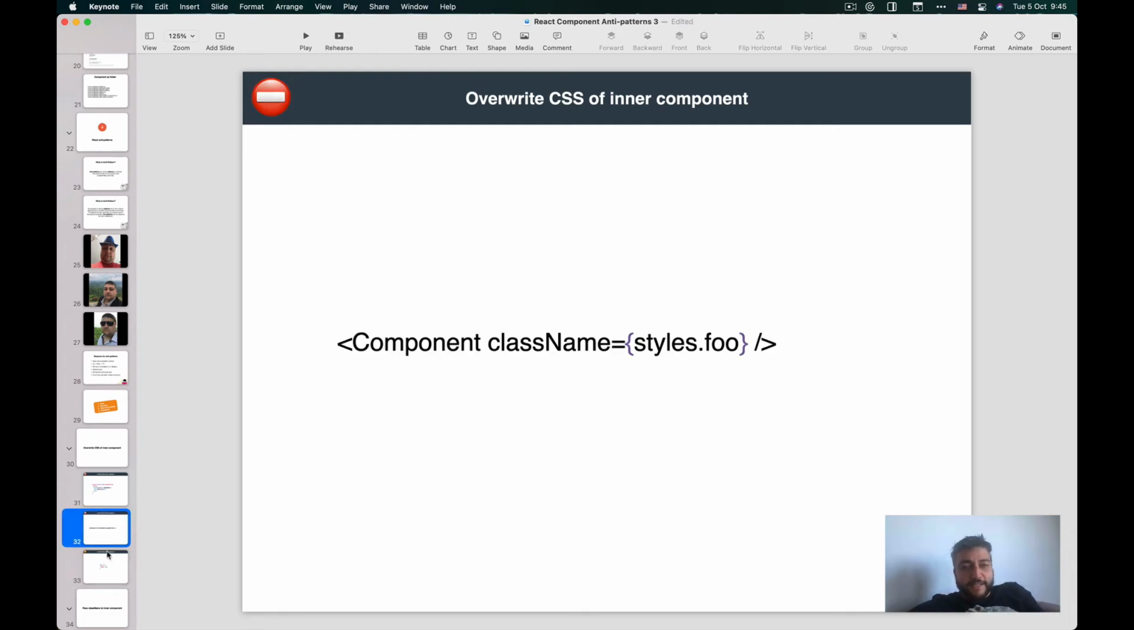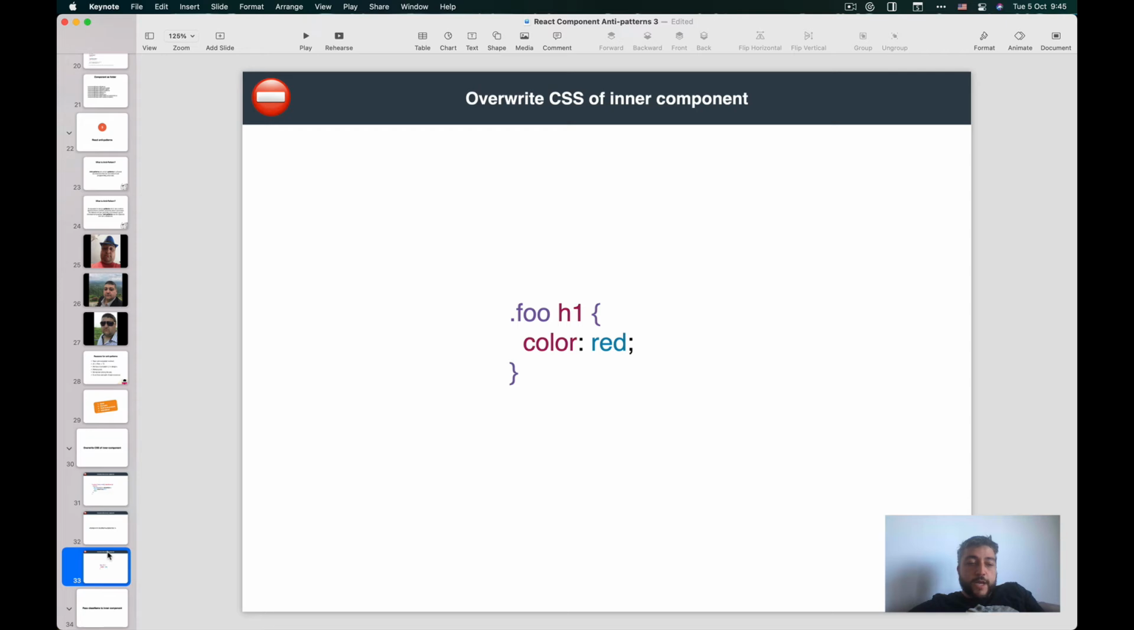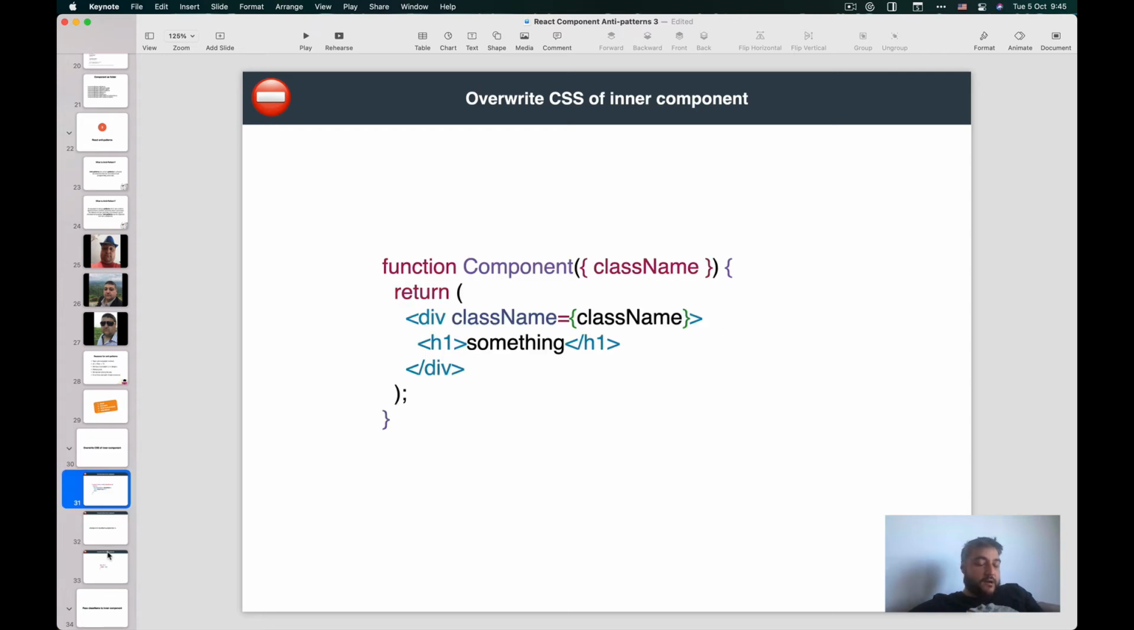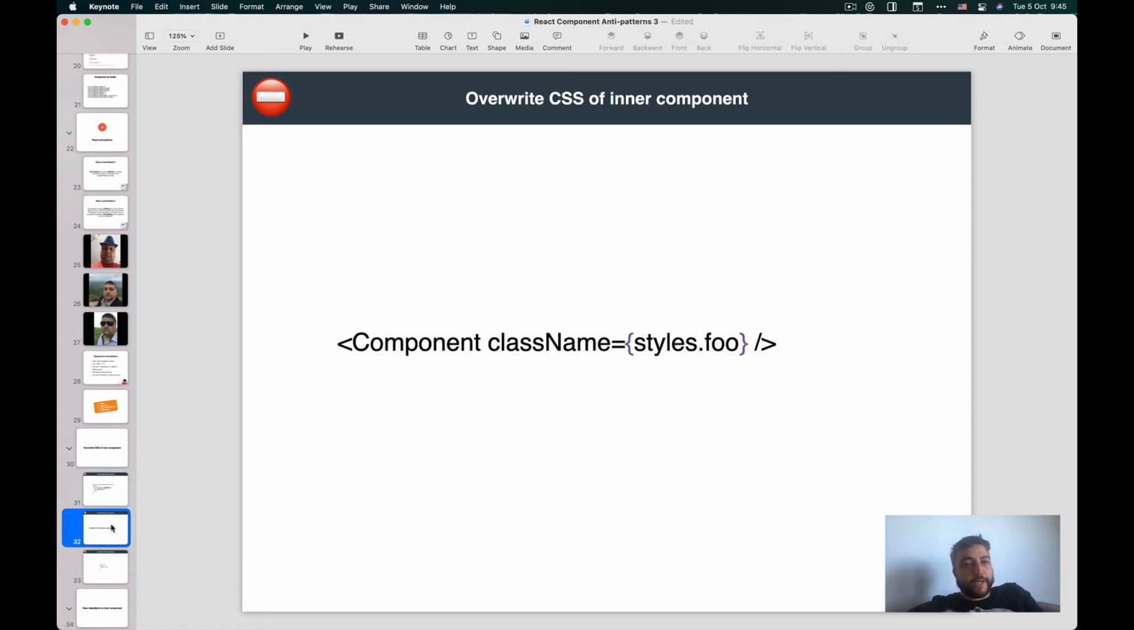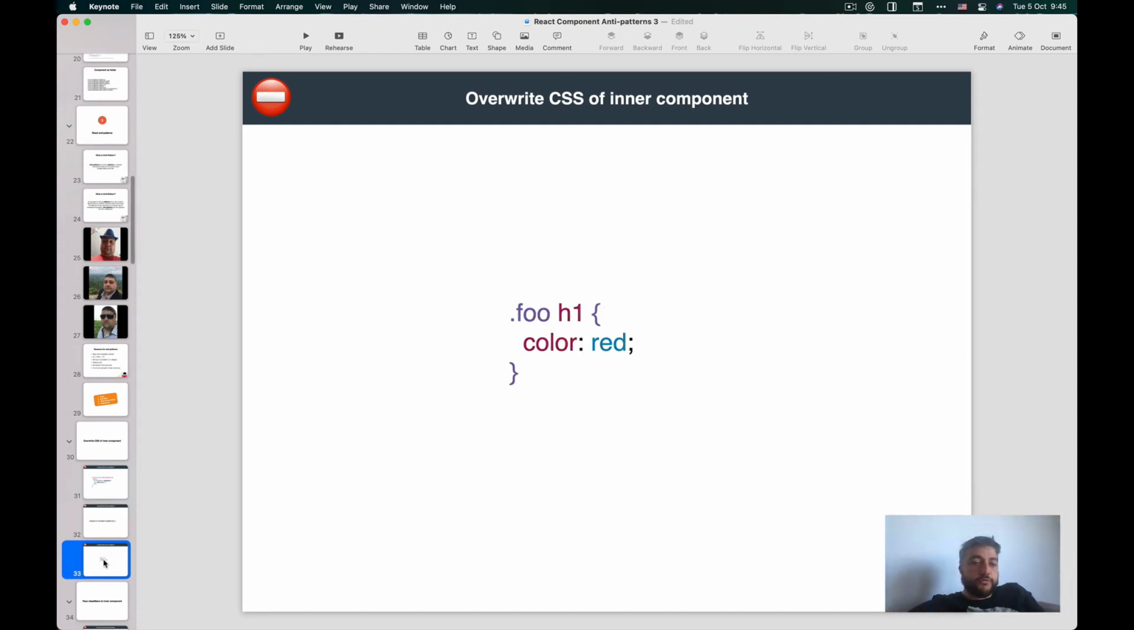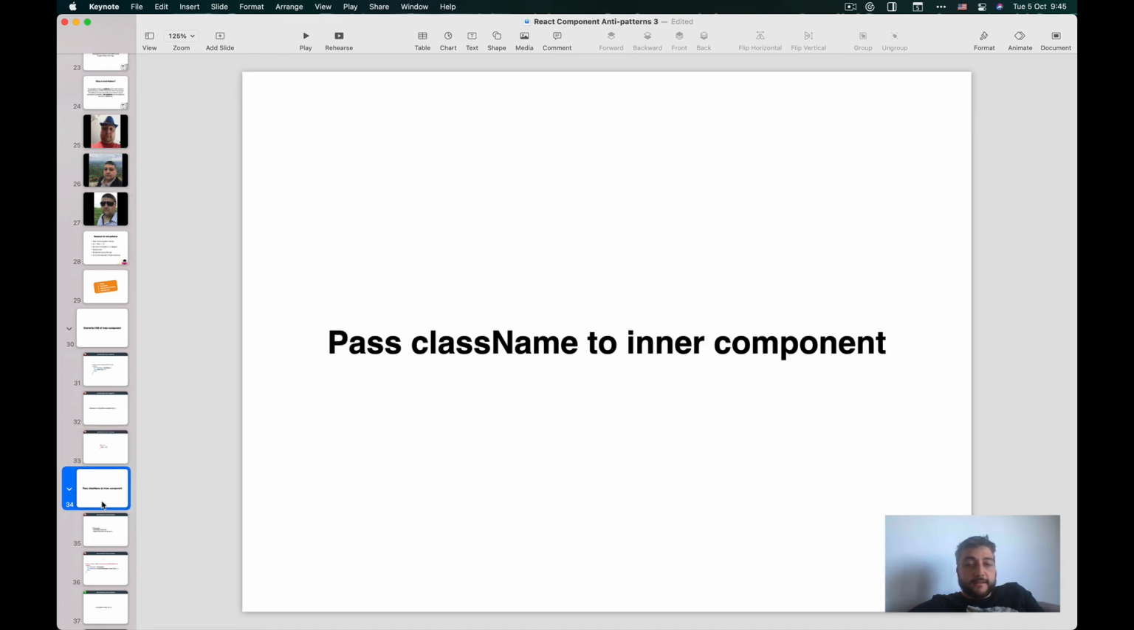So the thing here is that we are reaching really deep down into the component itself, and we know that this component has an H1. And what happens if we change this to H2? The class name comes from the parent, and the parent doesn't know that we are overwriting the class. So this is a bad thing. We shouldn't do that. And something which is the next step, how do we fix that?